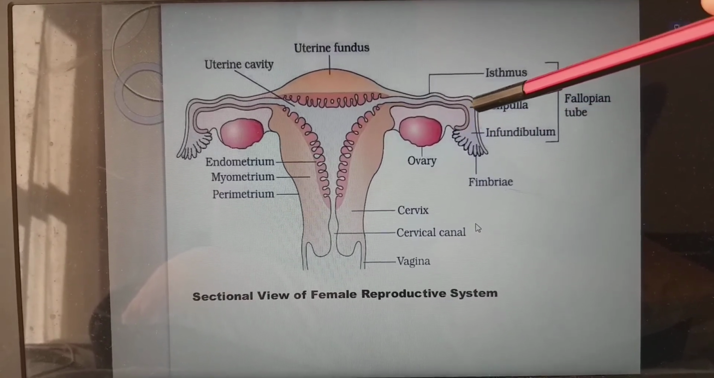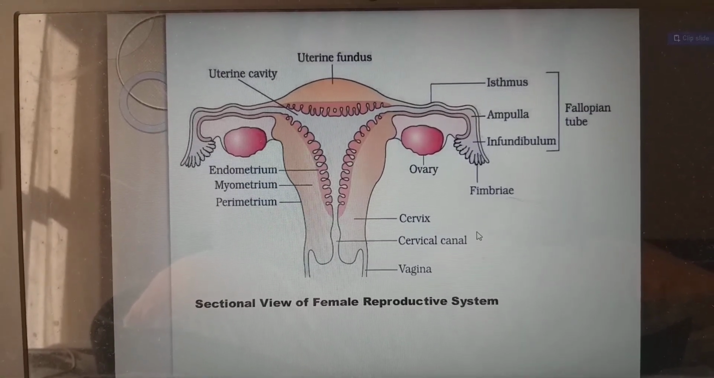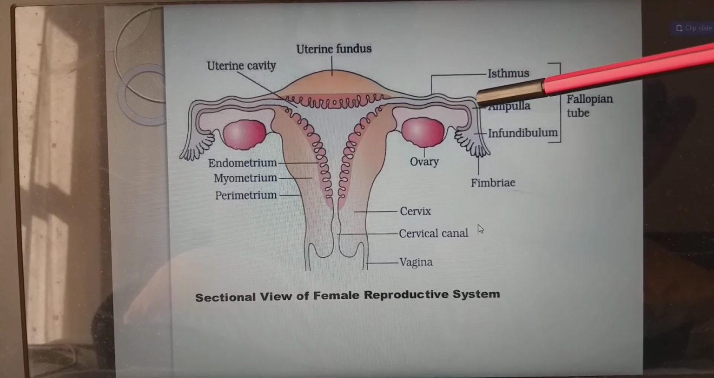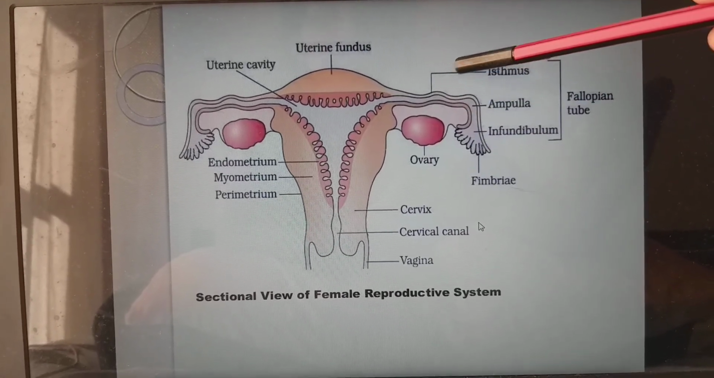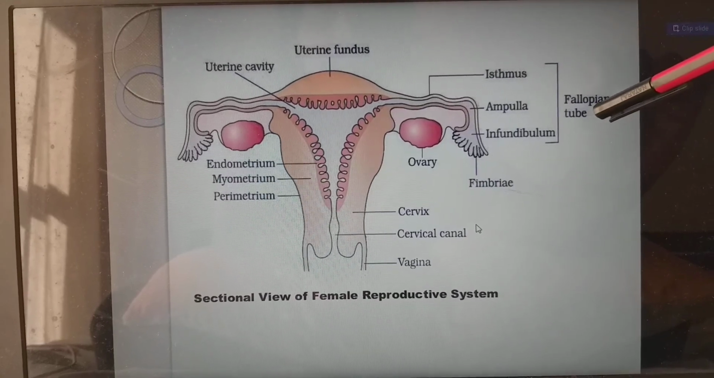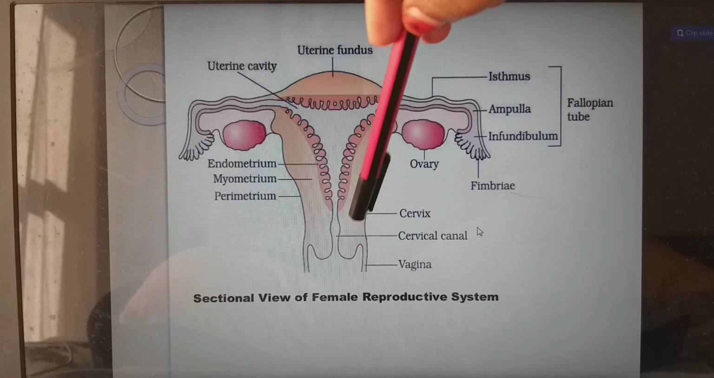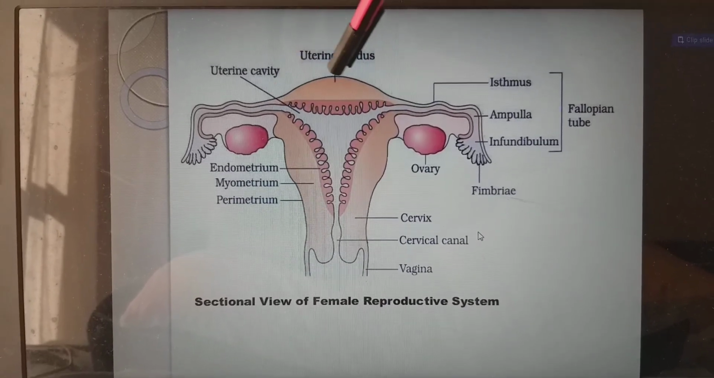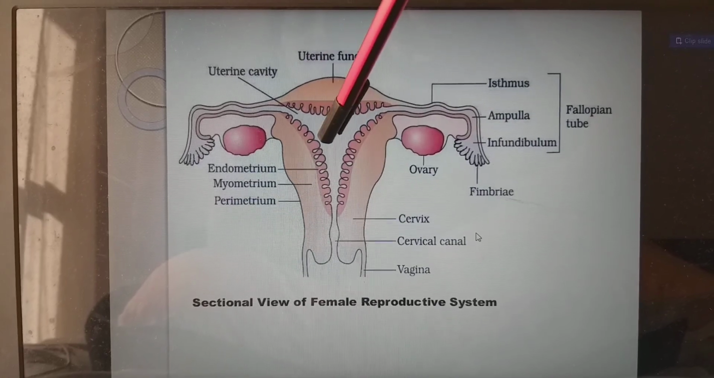And next we have the ampulla, like the parts of the epididymis: head, body and tail. For the fallopian tube also we have three parts: infundibulum, ampulla and isthmus. All three together we call the fallopian tube. It is connected to the uterus. This whole part we call the uterus, and this elevated part of the uterus we call the uterine fundus, and this is the uterine cavity.